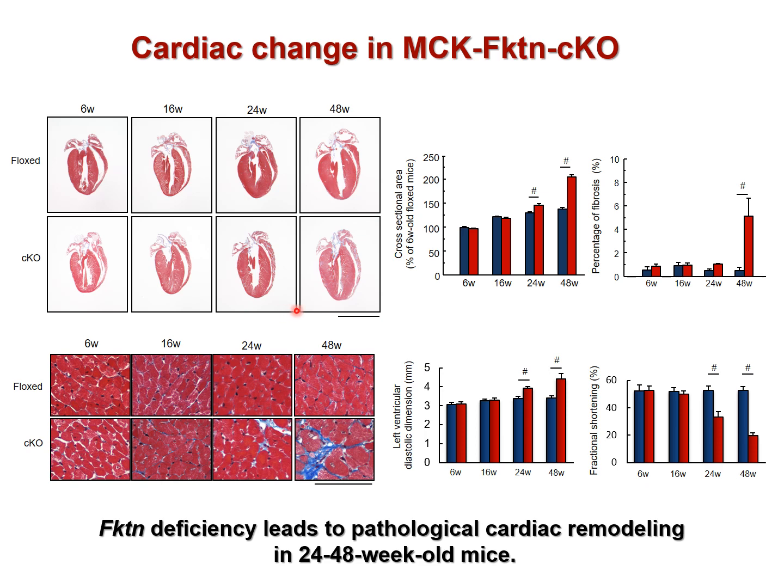However, the cross-sectional area of cardiomyocytes and fibrosis were increased in CKO hearts 24 to 48 weeks after birth. These mice also show chamber dilation and cardiac dysfunction. These results show a lack of cardiac dysfunction in young adult CKO mice, despite the marked reduction in DGC proteins, suggesting that membrane fragility is not the sole etiology of cardiac dysfunction.